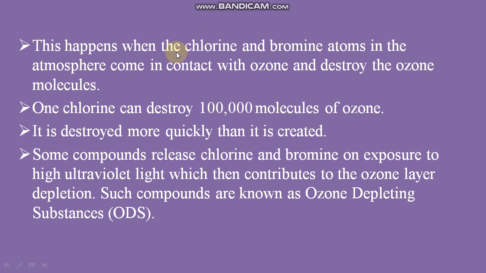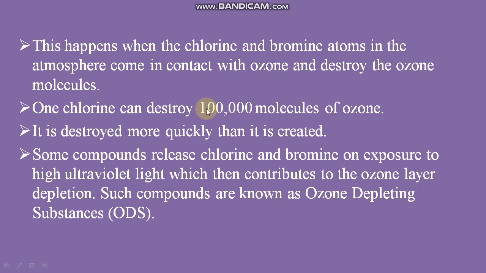This happens when chlorine and bromine atoms in the atmosphere come in contact with ozone and destroy the ozone molecule. Bromine is also one of the components responsible for ozone layer depletion. Now you need to remember this very important point: one chlorine can destroy 1 lakh molecules of ozone.